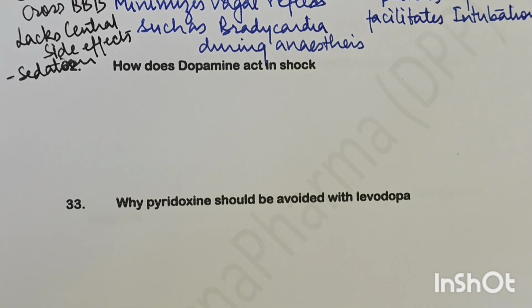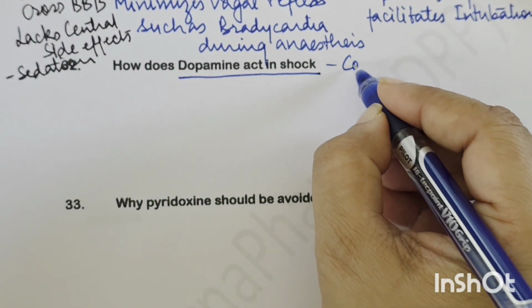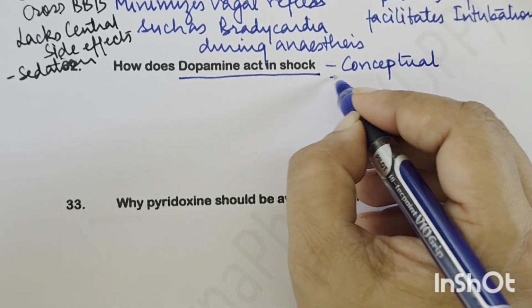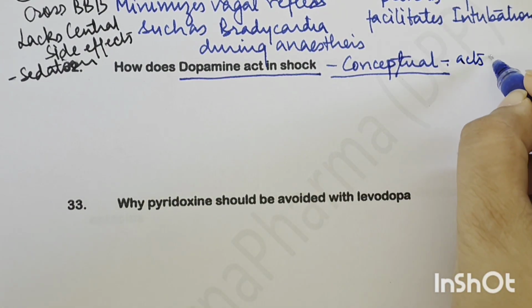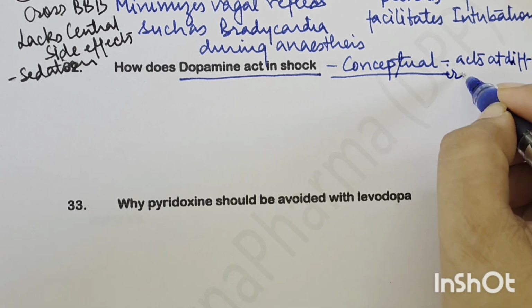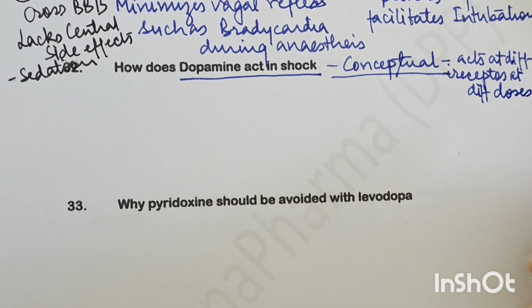Next is, how does dopamine act in shock? This is a very interesting question, and it is a very conceptual thing, and once you understand it, you will never make a mistake in this. So dopamine acts at different receptors at different doses. This is the specialty of dopamine.